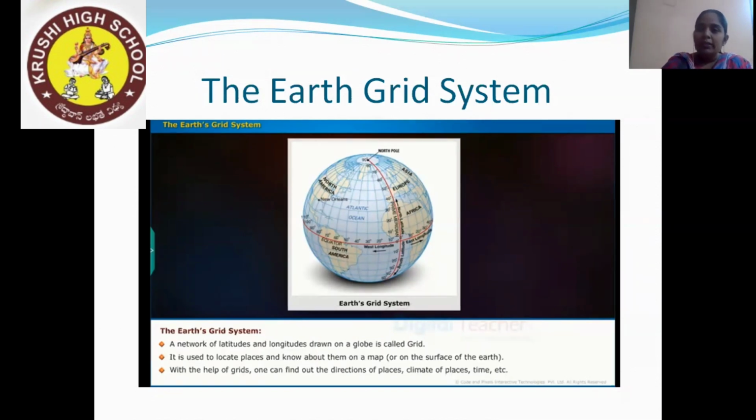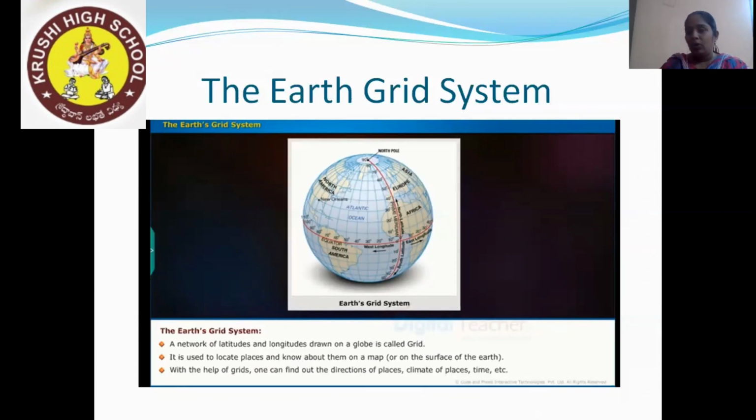So why do we use these grids, why are these horizontal and vertical lines drawn on the surface of the earth, on the globe or on a map? These latitudes and longitudes are used to locate a particular place precisely, that means accurately.